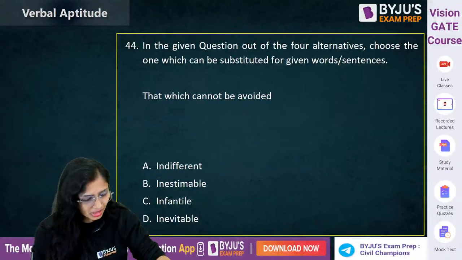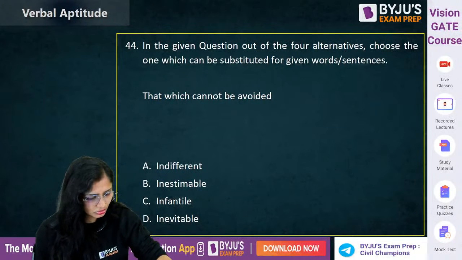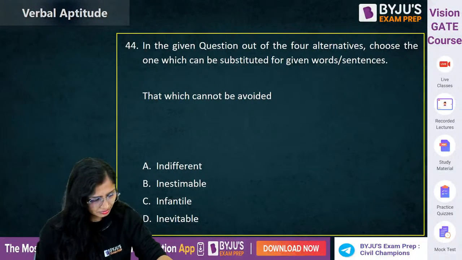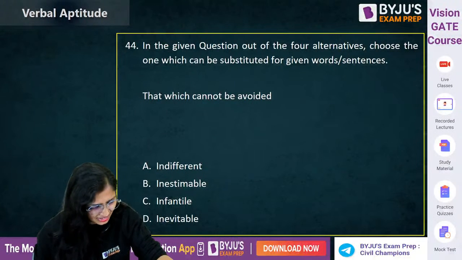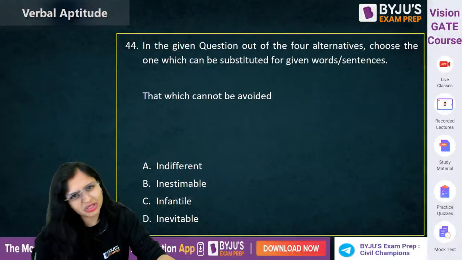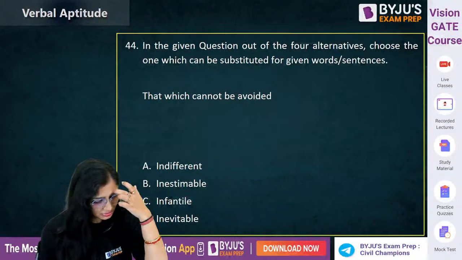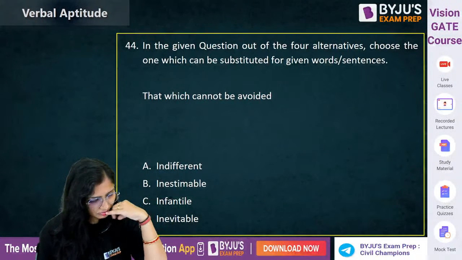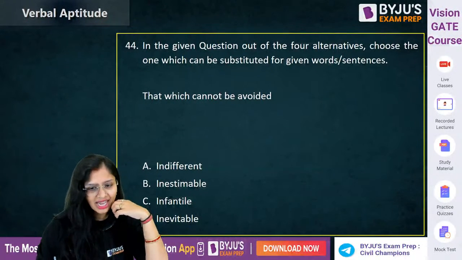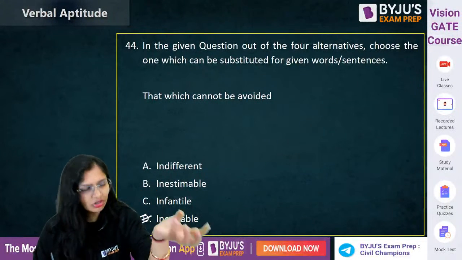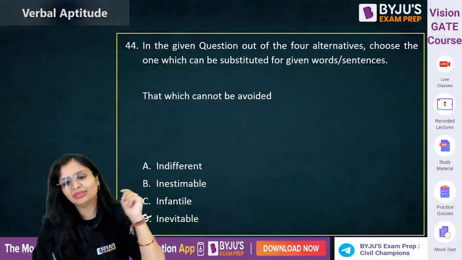Okay, let's go. That which cannot be avoided, which you cannot avoid, a drug for pain. That which cannot be avoided, what do you call it? Indifferent, lack of interest. Inestimable means you cannot compute it, evaluate it, estimate it. Or inevitable. Correct. That which you cannot avoid or cannot evade, that means inevitable.